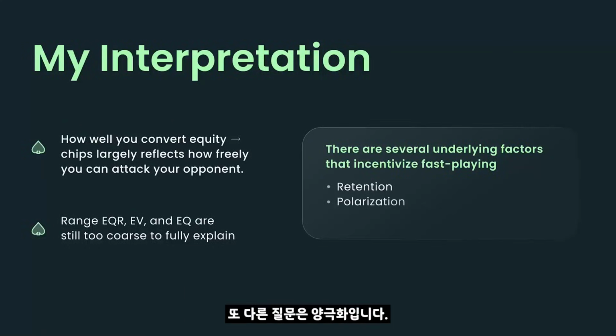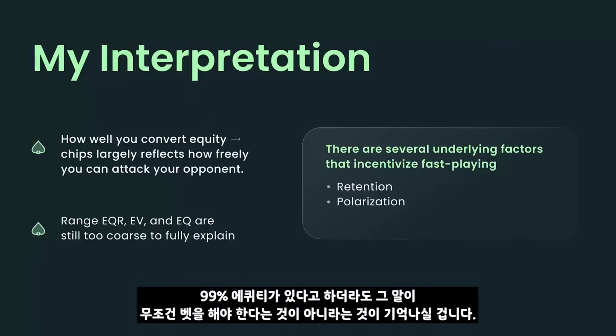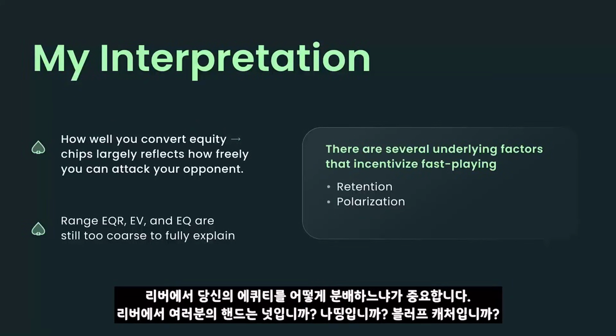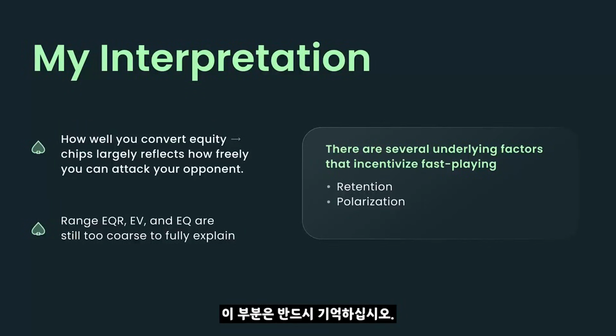Another question is polarization. We saw in the toy game example that just because you have 99% equity doesn't mean you necessarily want to bet, right? So it's not just about how much equity you have, it's about the distribution of your equity. By the river, are you going to be nuts or nothing, or are you going to have a bluff catcher? That's a really important question to ask.